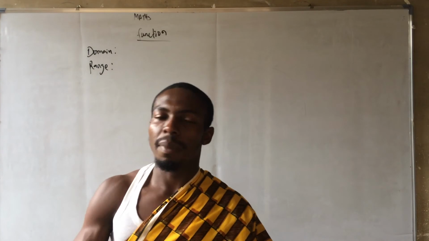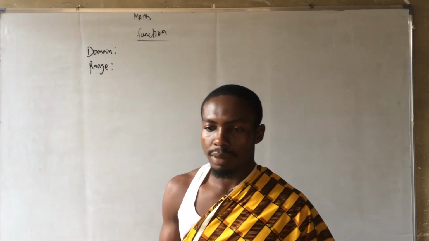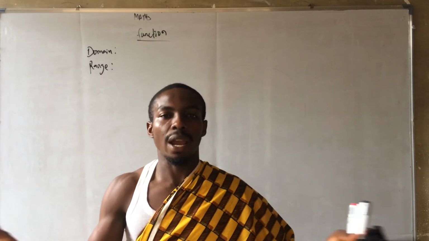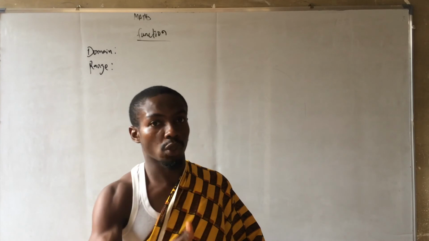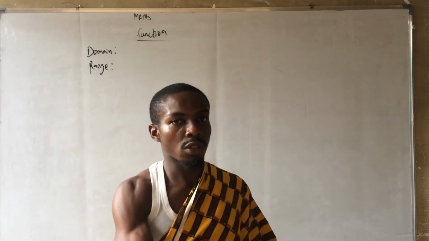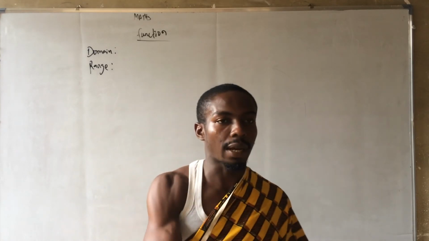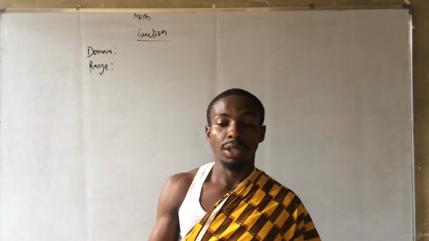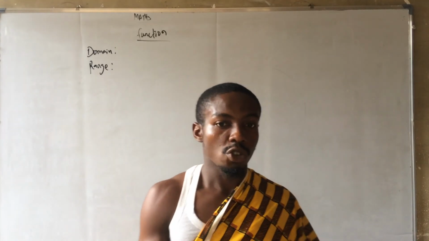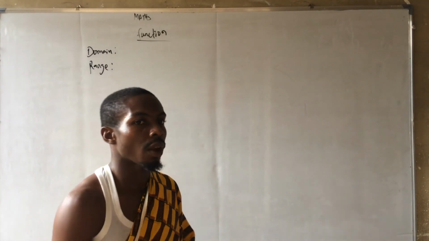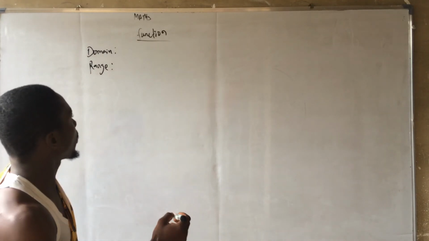Let me go back to my primary school scenario, for example. Let's say I went to 5 different primary schools, and in each of the schools I went to, you will find my details. Those are my domain. Do you understand? And the range are what? There are 5. So that is what I can give out as range. So let's go to the board now.